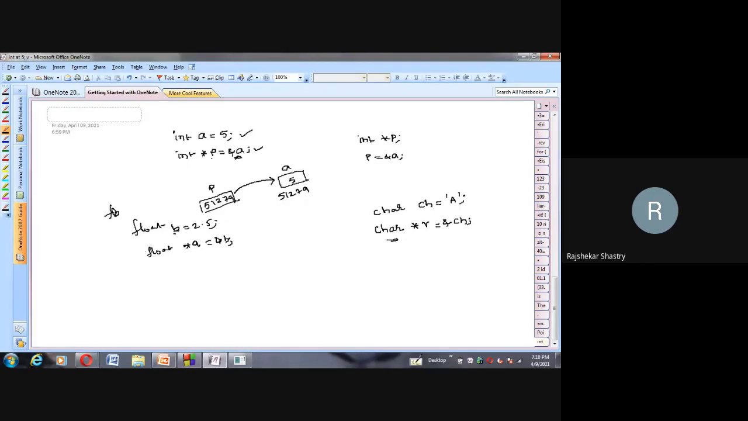Okay, not 8 bytes. Assume that integer size is 4 bytes. So what is the integer pointer size? Because p is declared as int only, no? So 4 bytes only, sir. Fine, okay, got it. Now what about the character pointer here, r? 4 bytes. Character, 1 byte.